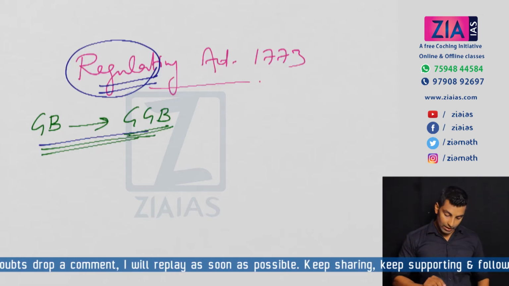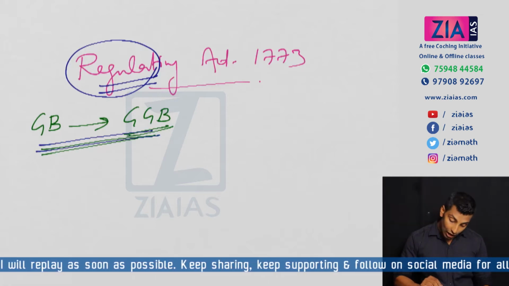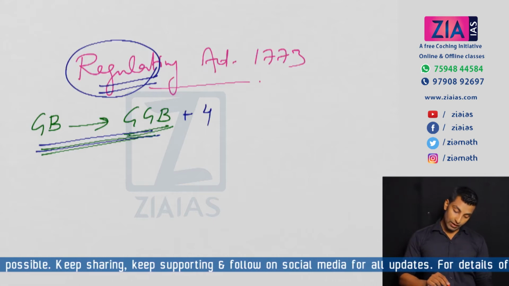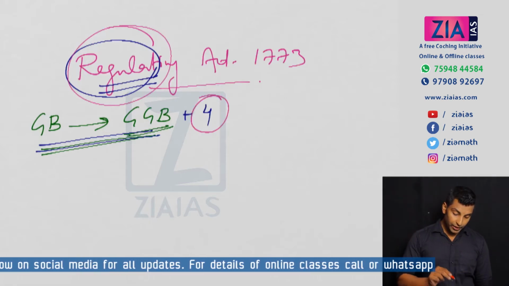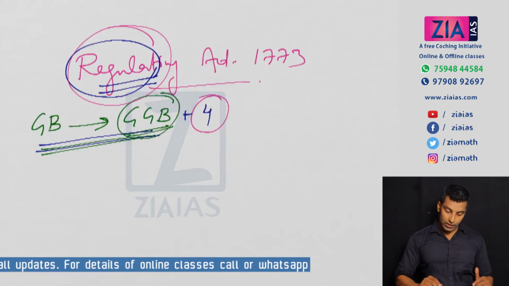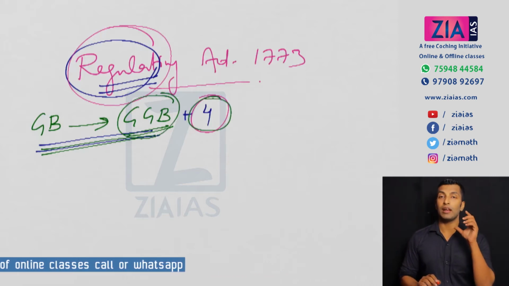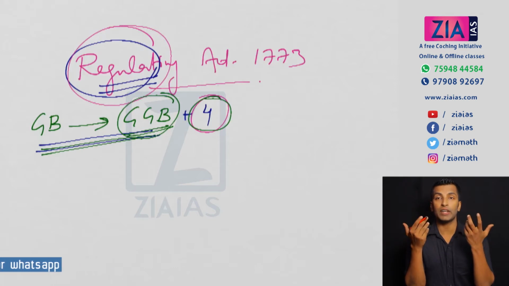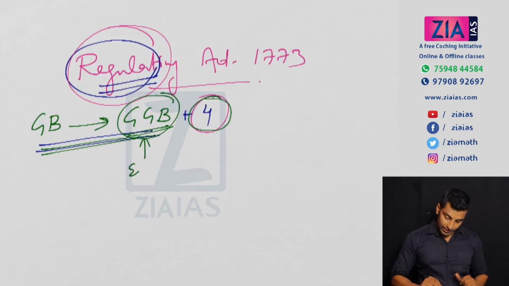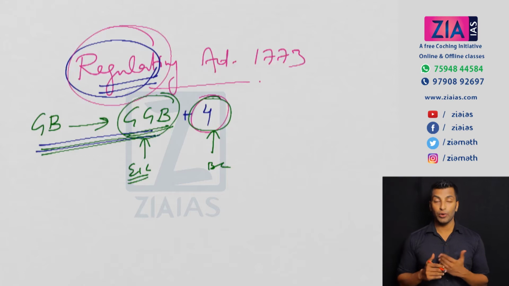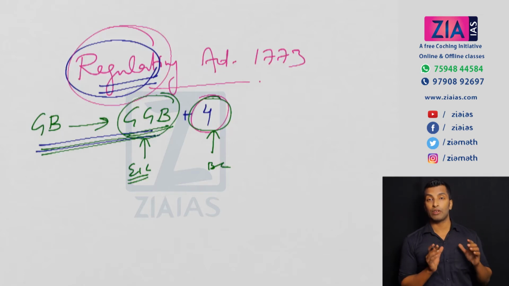So Governor of Bengal became Governor General of Bengal along with 4 council members. Now the way the Parliament is going to regulate is through these 4 members. That's what you need to understand. So you need to know who is appointing the Governor General and who is appointing these 4 members. The Governor General is actually the head of the company, so the head of the company is appointed by the company only. So the appointment of Governor General of Bengal is done by East India Company. But the appointment of these 4 members is done by the Parliament. So British Crown or the Parliament is doing the appointment of these 4 members, and through these 4 members only you are controlling the affairs of East India Company in India.